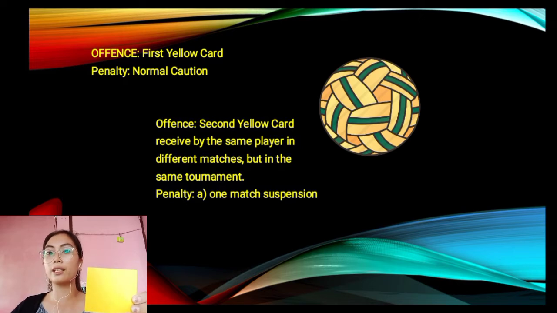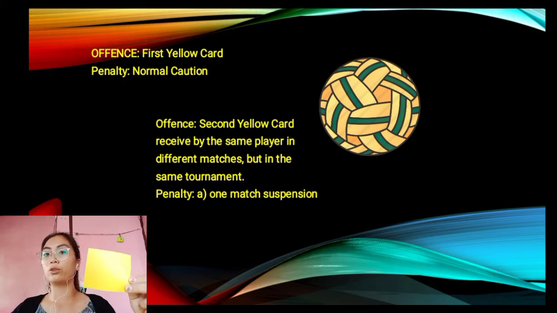If a player commits a cautionable offense either on or off the court, inside or outside of the court, whether directed towards an opponent, teammates, the referee, the assistant referee, or any other person, for which a yellow card is awarded for each offense committed, he is disciplined as follows.